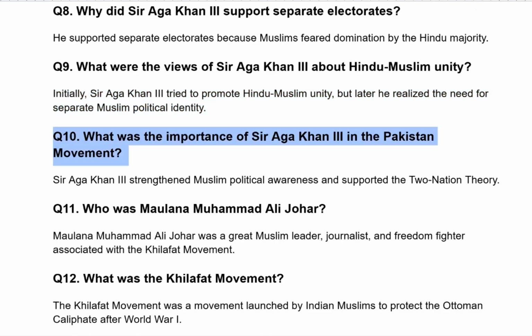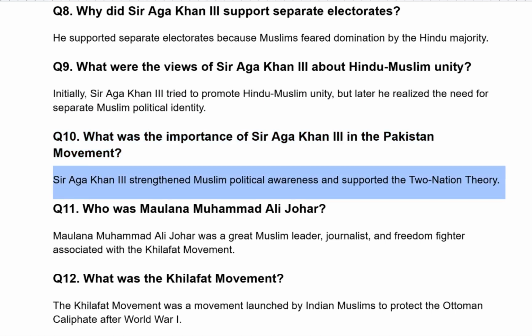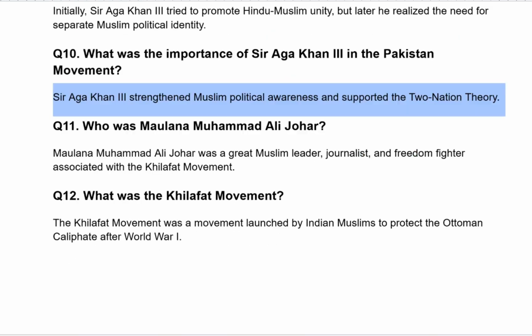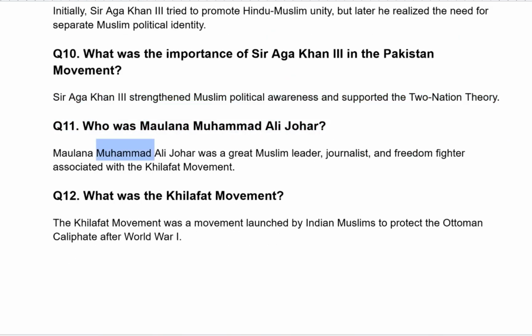What was the importance of Sir Aga Khan in the Pakistan movement? Sir Aga Khan strengthened Muslim political awareness and supported the two nation theory. Who was Maulana Muhammad Ali Johar? Maulana Muhammad Ali Johar was a great Muslim leader, journalist, and freedom fighter associated with the Khilafat movement.